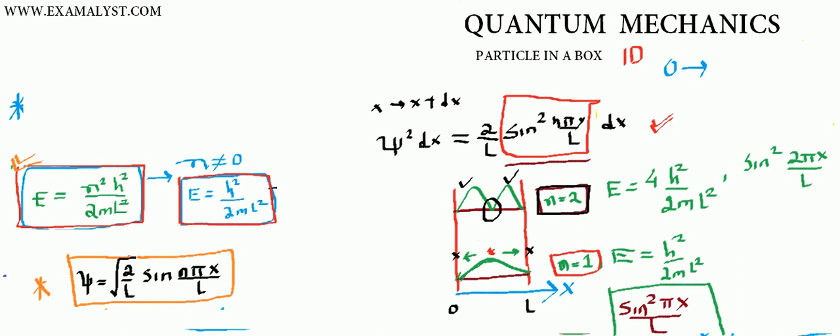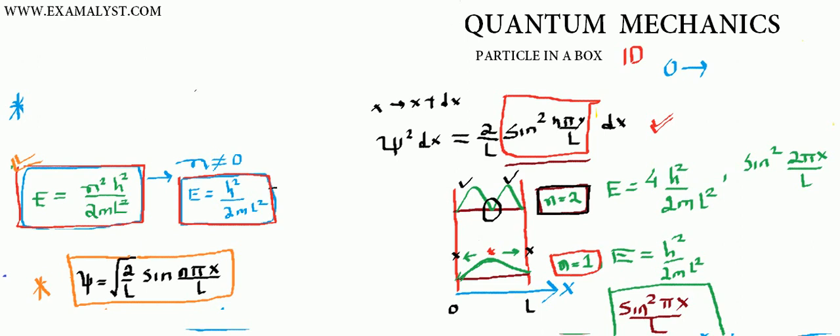In this manner, you can draw the probability for various n equals 3, n equals 4, and so on. Okay. Now you would say that, hey, you are not doing something with the time. Where is the time? That is only the space part. So the time is here.